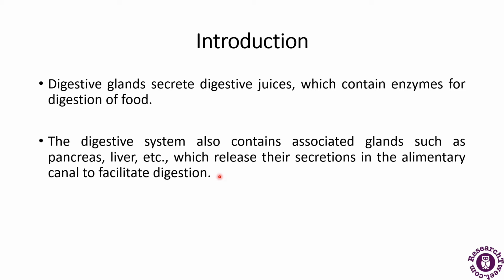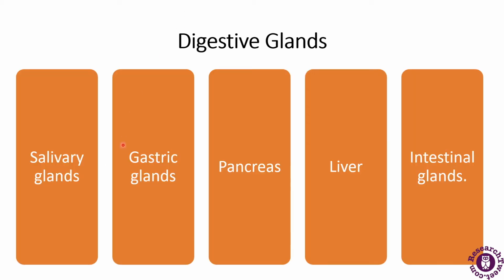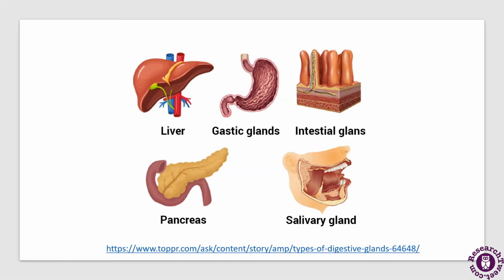So this is the introduction part. Next comes: what are the digestive glands? Salivary glands, gastric glands, pancreas, liver, and intestinal glands. All these glands play a major role in the process of the digestion of the food. First we will be discussing the salivary glands.